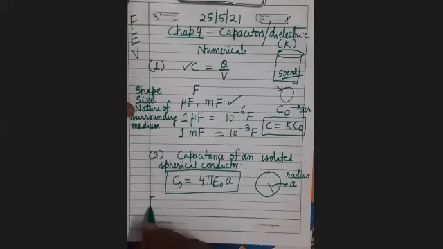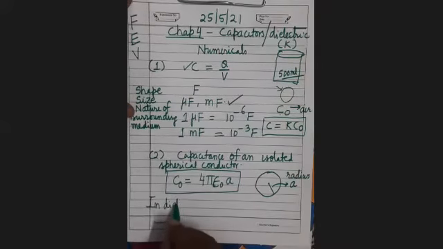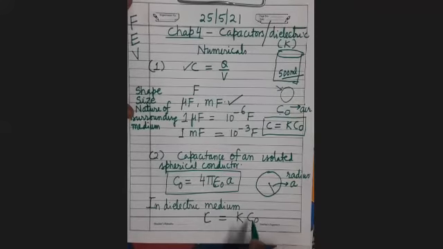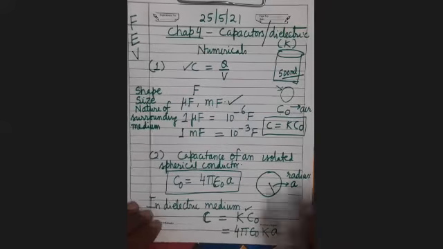In a dielectric medium, it will increase K times, meaning C equals K times C naught, which is 4 pi epsilon naught K into A. What is K? K is the dielectric constant of the dielectric medium. For example, for water, it is 81. So this is the capacitance of an isolated spherical conductor.